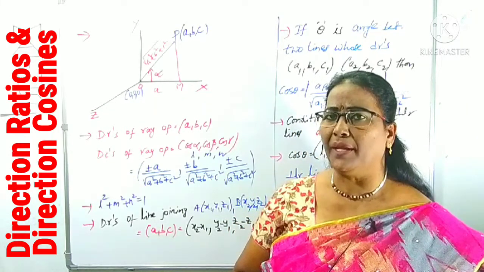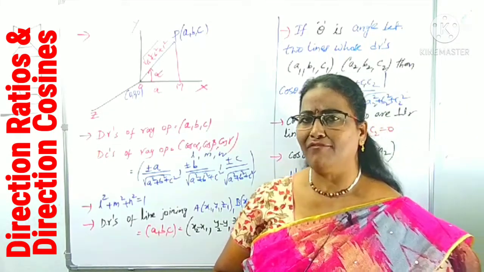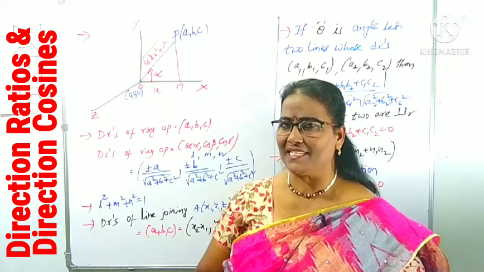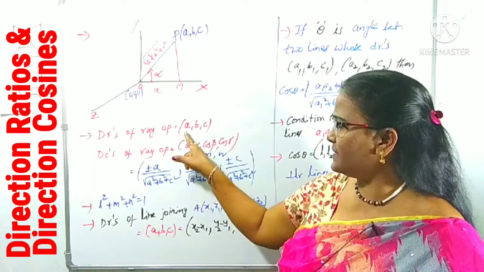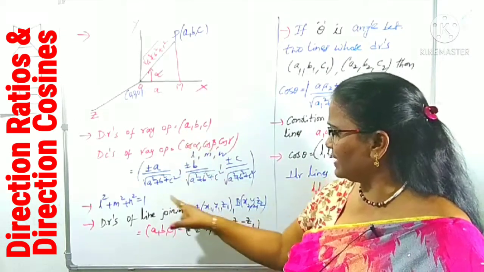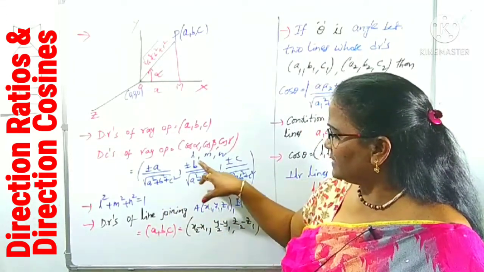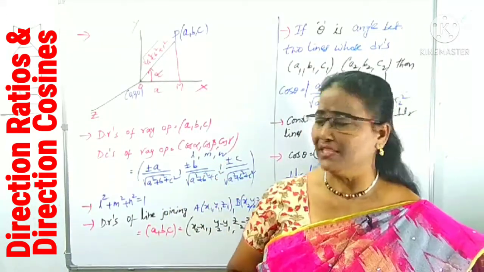This is of a ray OP which makes angles alpha, beta, gamma with the positive direction of x-axis, y-axis, z-axis respectively. So, if you know the DRs of a line OP, A, B, C, then we can collect its DCs like this, by this formula. And its symbols are L, M, N also, we can denote it.